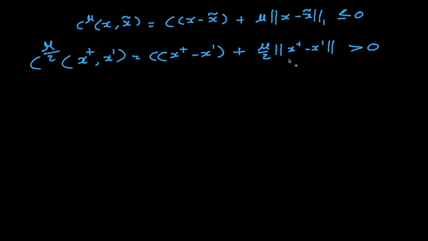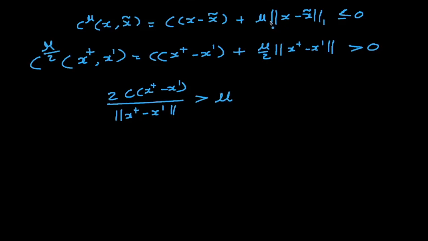From this inequality, what we can get is that 2 times C of x plus minus x prime, divided by the norm of x plus minus x prime, is strictly greater than mu.